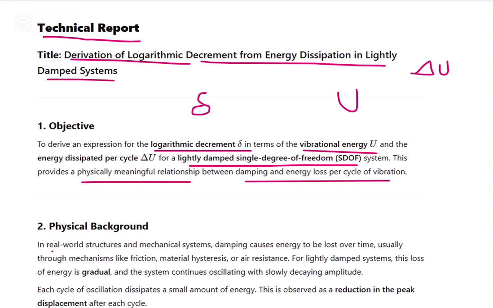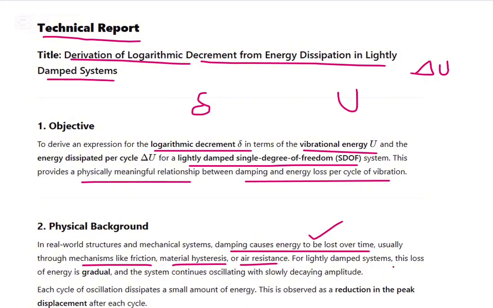Physical background: in real-world structures and mechanical systems, damping causes energy to be lost over time. So energy is lost because of the damping, usually through the mechanisms of friction, material hysteresis and air resistance.